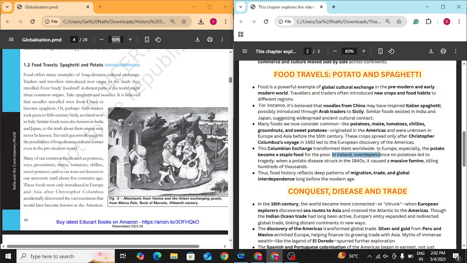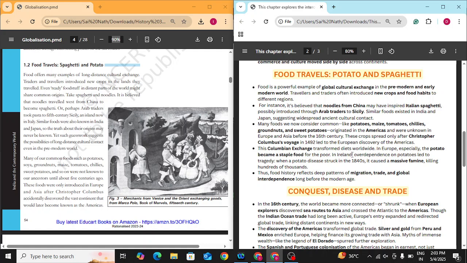In Ireland, over dependence on potatoes led to a tragedy when potato disease struck in the 1840s. It caused a massive famine, killing hundreds of thousands. Now, over dependence on something is never a good choice. Like if we are overly dependent on one particular product and it goes out of stock, you will be anxious. But this is history we are talking about. In history, if we are over dependent on something and it goes out due to inconvenient transportation, large amounts of food or that product cannot be transferred, so it can be life threatening as well.